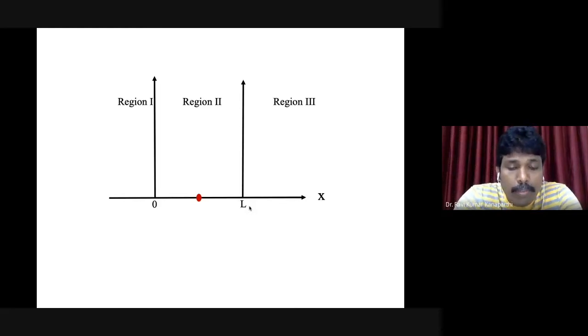Now, further, as long as my particle is confined within these two limits, its potential energy, I say it is 0. It is a free particle. That means it doesn't interact with any of the environment. If there is a particle nearby, there is an interaction, but for the sake of convenience, that interaction energy is taken to be zero. Therefore, the overall potential energy of such a particle is zero. This is condition number 2.